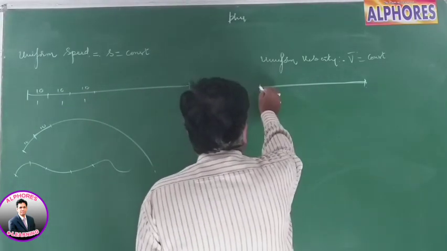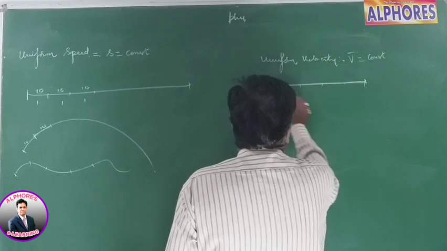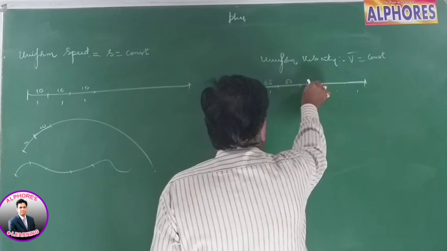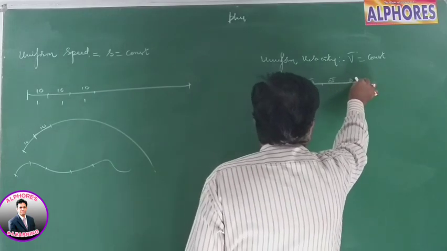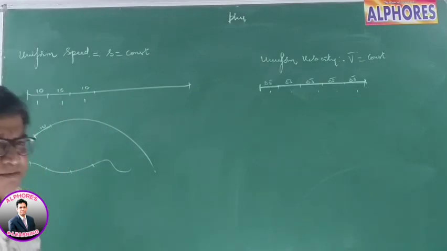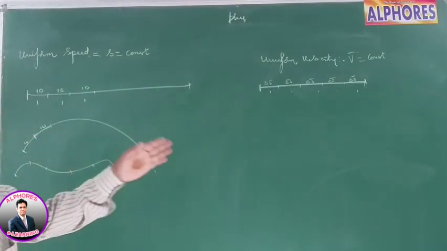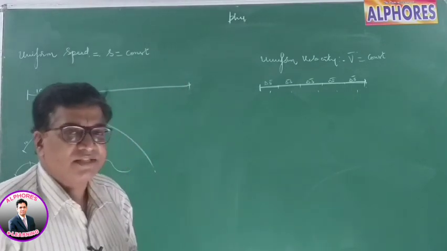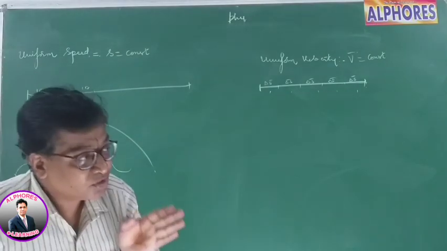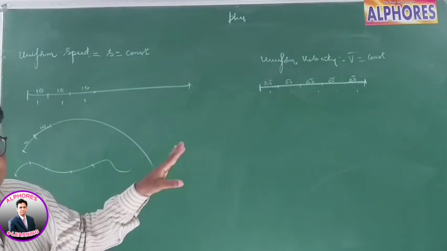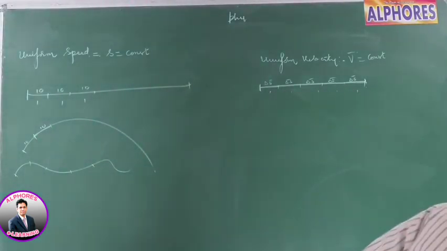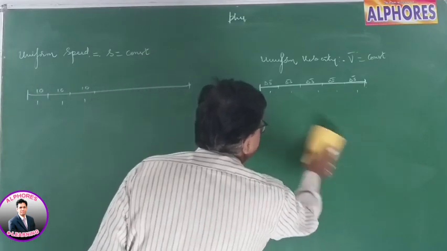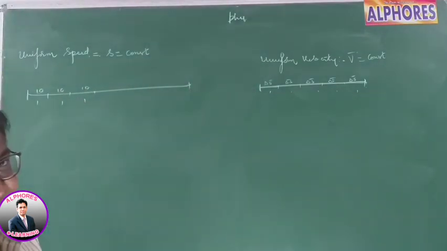Again, if I consider equal intervals of time of 1 second, and it covers equal displacements, distances in the same direction, does not matter. Distance in the same direction is displacement. So equal displacements in equal intervals of time, then the body is said to be moving with constant velocity, uniform velocity. But the body should go in a straight line path, no curved path. Body moving in a curve, you cannot define it. Therefore, if a body covers equal displacements in equal intervals of time, then the body is said to be moving with constant velocity.